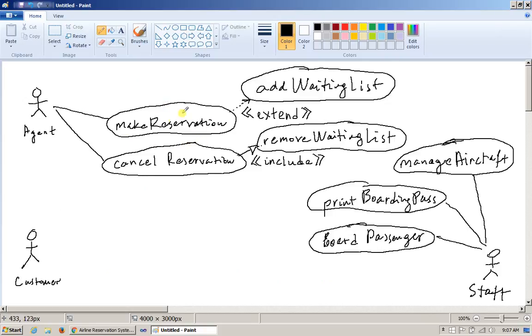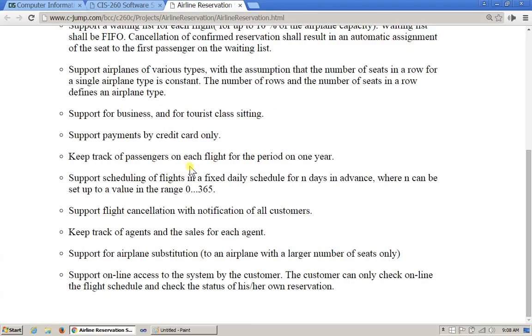So when the reservation information is entered by an agent, or again, I'm not quite sure if the customer can do it directly, we will see. But this is just information for the reservation use case, I think, at this point.